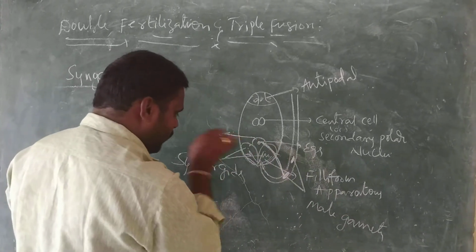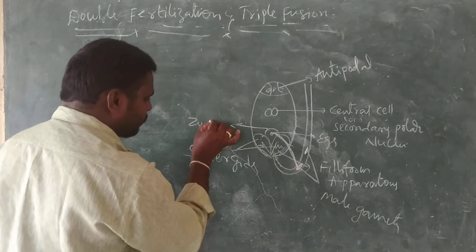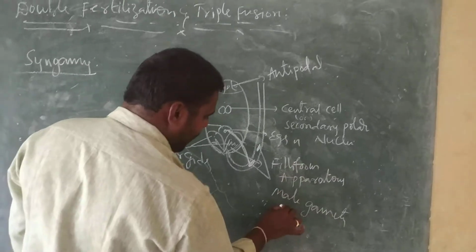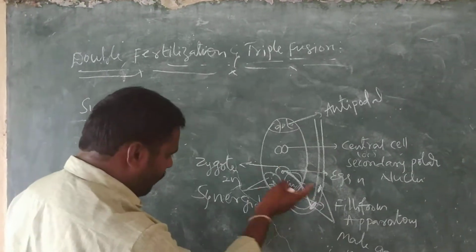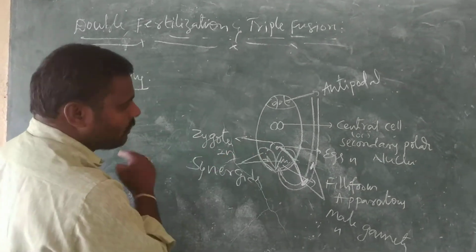As a result, it can develop into a zygote. So the egg is N and the male gamete is also N, but the zygote is 2N because the fusion of two haploid nuclei produces 2N, so the zygote is diploid.